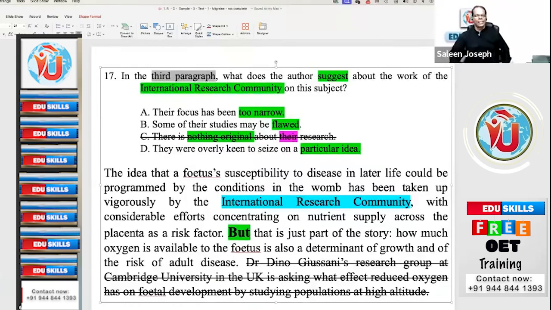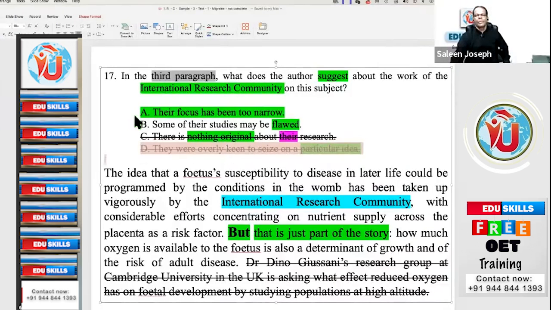So many questions, you see, with this strategy. But that is just, let's see whether it is right. That is just part of the story. Fetus is also a determinant of growth and of the risk of adult disease. Do you have any similarity? That is just part of the story. If you have heard that story, what is the answer? A. Too narrow. The focus has been too narrow. That is a clear paraphrasing of that is just part of the story.